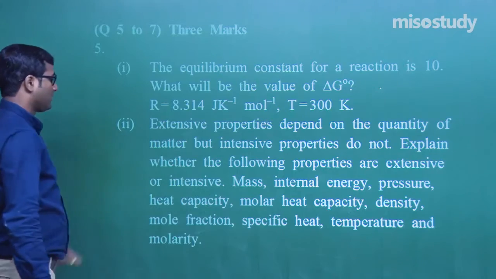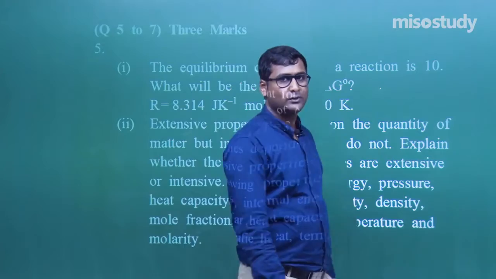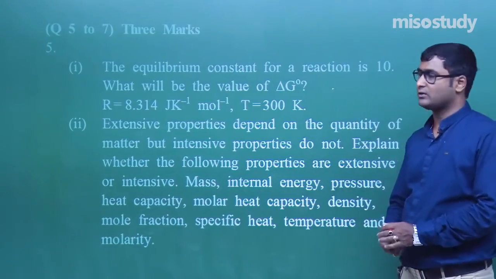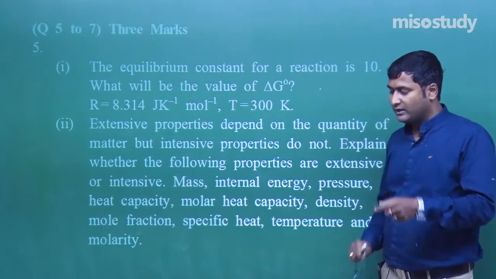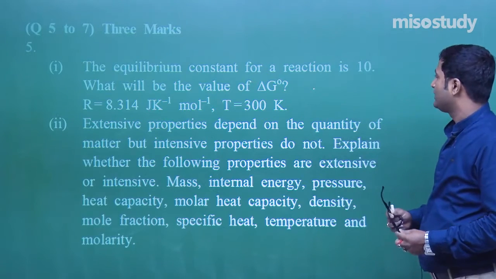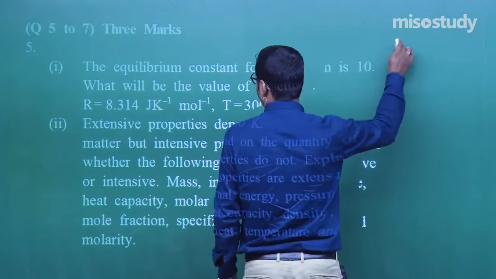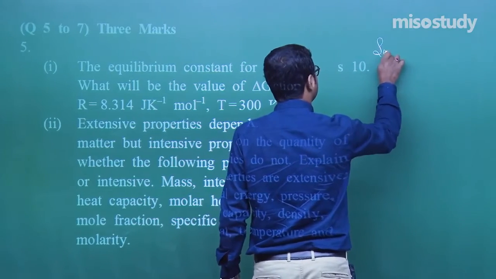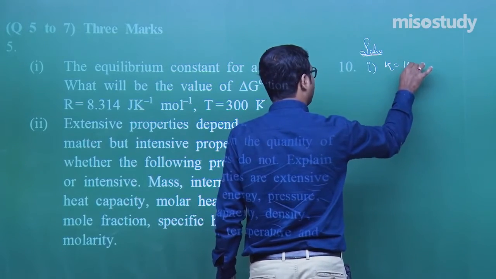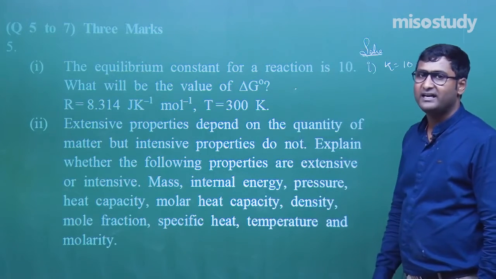Now the next question, look at again, there are two parts of the question. First of all, I am giving you a few seconds to read the question. The equilibrium constant for a reaction is 10. What does it mean? It is the solution number 1. Equilibrium constant, that is the value of K is given, K is 10. What will be the value of delta G?